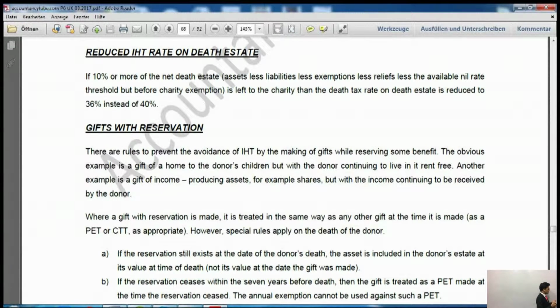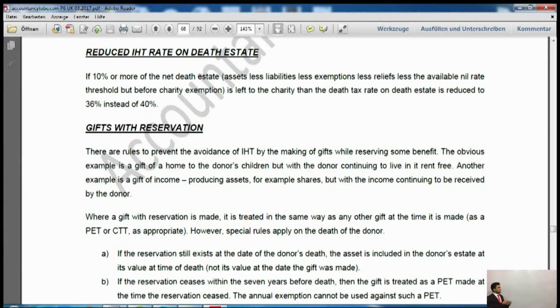It says if 10% or more of the net death estate is left to charities, then the death tax rate on the death estate is reduced to 36% instead of 40%. Now that's 10%. Now 10% of the estate is left to the charity, and that 10% is after some deductions. Now what are the deductions? It says assets less liabilities, less exemptions, less reliefs, less available nil rate bands, but before the charity itself.